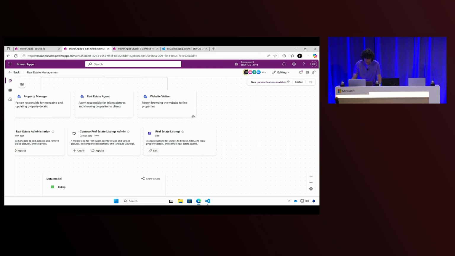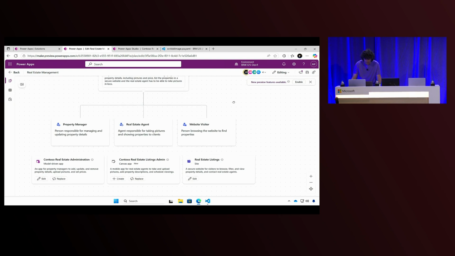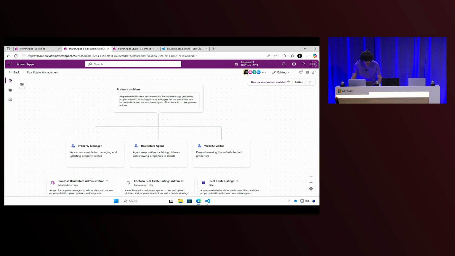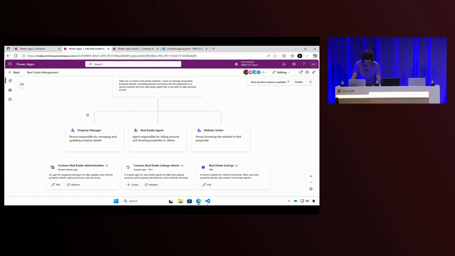Let's go with the visual so we will explore a little bit what we will see. So again, this is my business scenario. This is my problem. And let me just go a little bit here. OK. And for this, we will have three main personas. We will have property manager. Basically, this is the people in the office. They are adding properties to listing the website. They are doing back office work. And we have an application here which is really designed to be good on desktop.